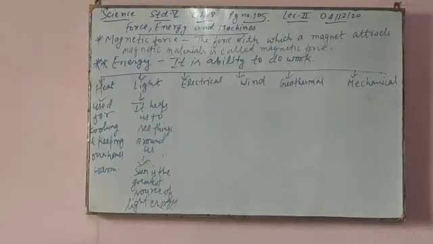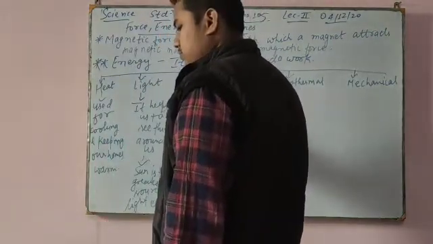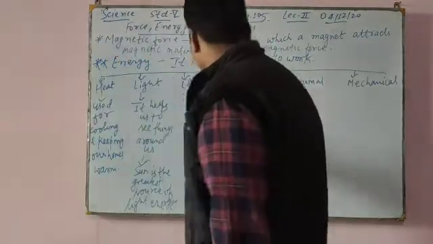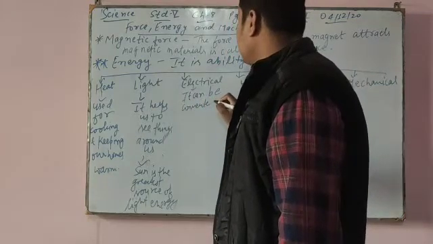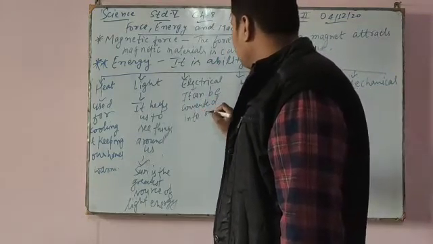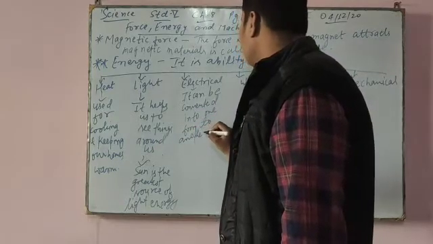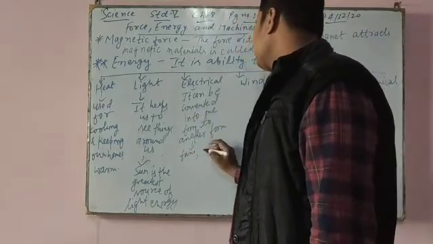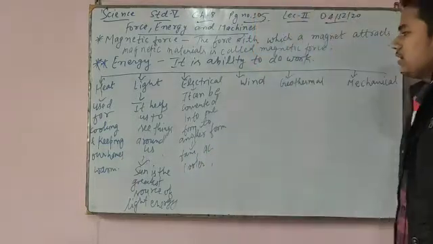Many machines and appliances such as fan, air conditioner, television, cooler all work on electrical energy.